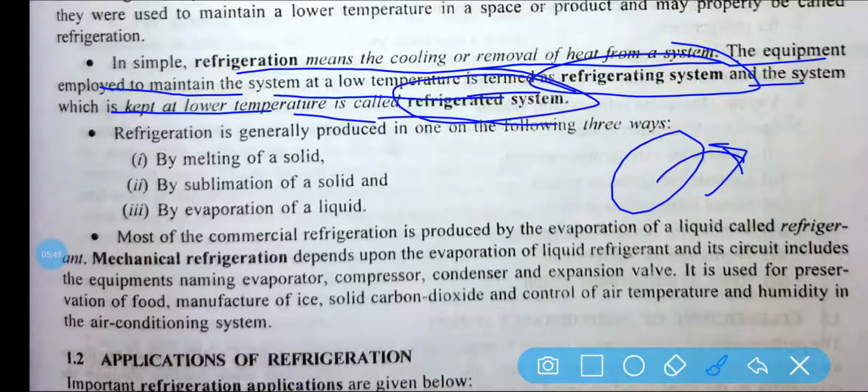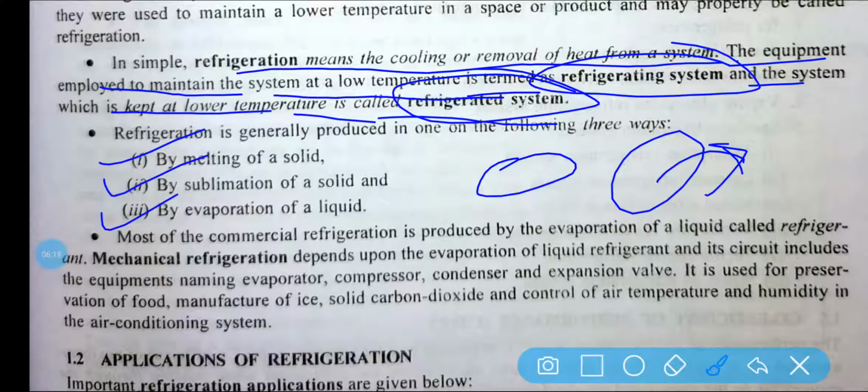Now, basically refrigeration means cooling or removal of heat from a system. How can we cool a system? By melting of a solid, a lower temperature can be maintained in the refrigerated system. Or by sublimation of a solid, and by evaporation of a liquid.